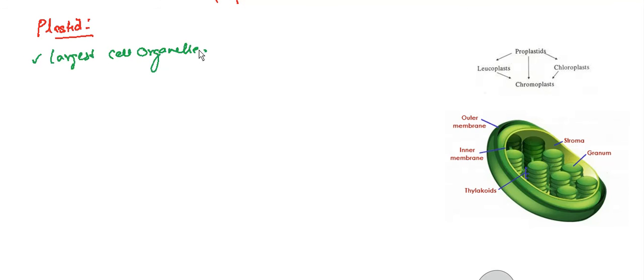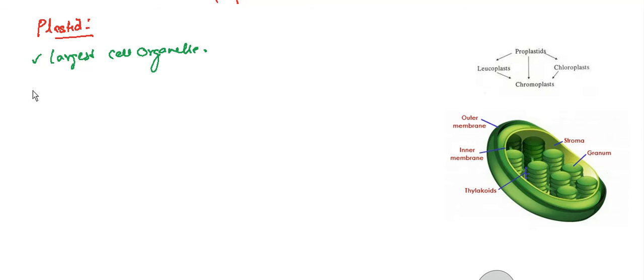like mitochondria. So plastids are major organelles that are found in the plant cell and algae. And the main function of plastid is to manufacture and store some important chemical compounds which are used by the cell, such as pigments which are used in photosynthesis, and it also provides the pigment which gives the color.